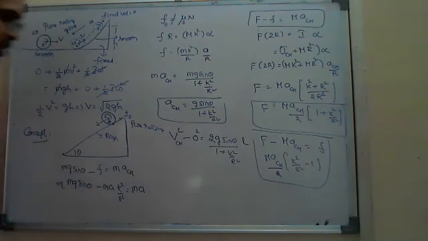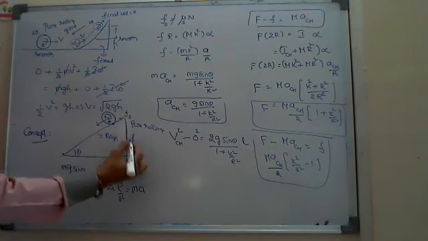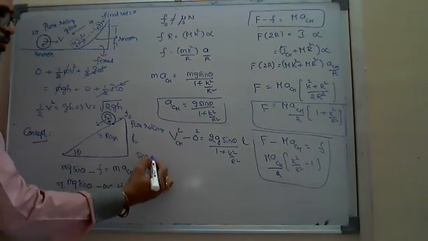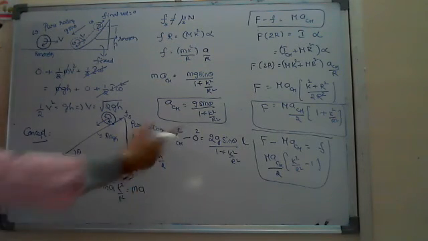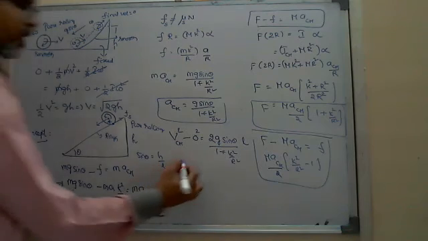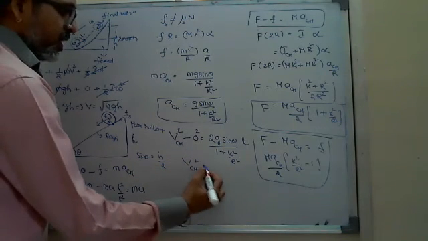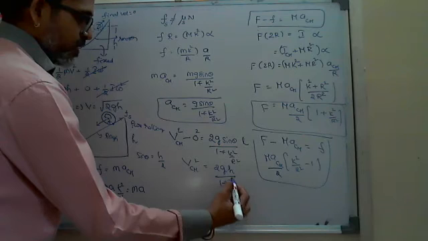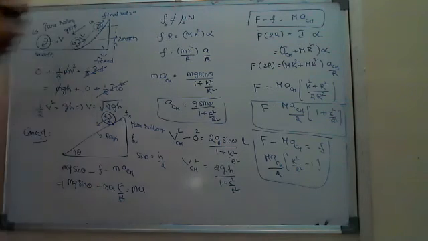If you know the height h, you can write sine theta is equal to h by l. So h is equal to l sine theta, and you can replace: V_cm square is equal to 2gh by 1 plus k square by r square.